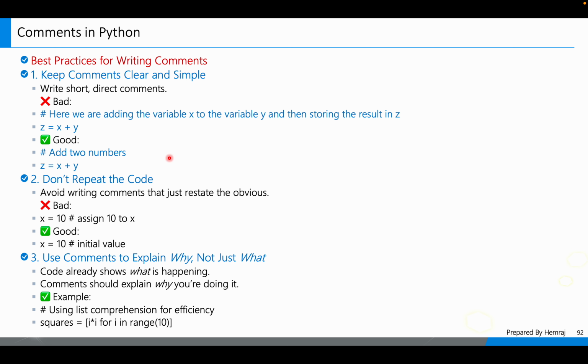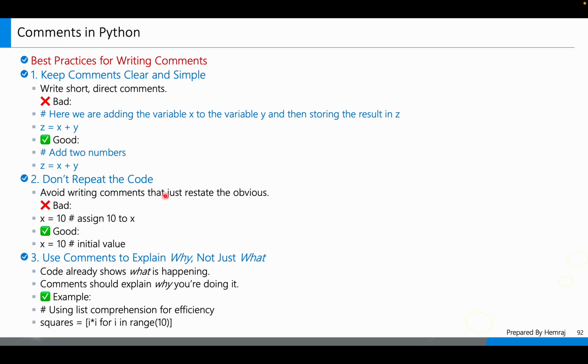Also, this slide shows you the best practices for writing comments. Keep comments clear and simple, as already mentioned before. Write short, direct comments. Bad: here we are adding the variable x to the variable y, then storing the result in z. Good: z is equal to x plus y, right?